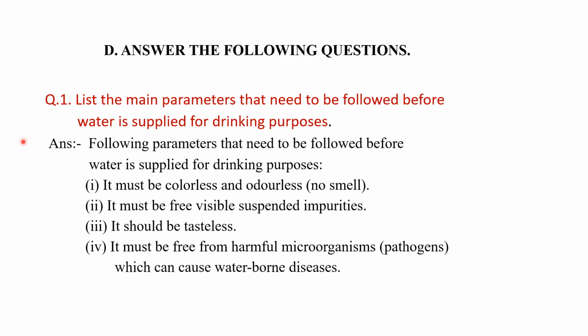There are various parameters, and out of those I have taken 4. The following parameters need to be followed before water is supplied for drinking purposes. First, it must be colorless and odorless. Odorless means no smell. It must be free from visible suspended impurities. No visible impurities should be there. It should be tasteless. No taste will be there. It must be free from harmful microorganisms, that is pathogens, which can cause waterborne diseases. So these are the characteristics of